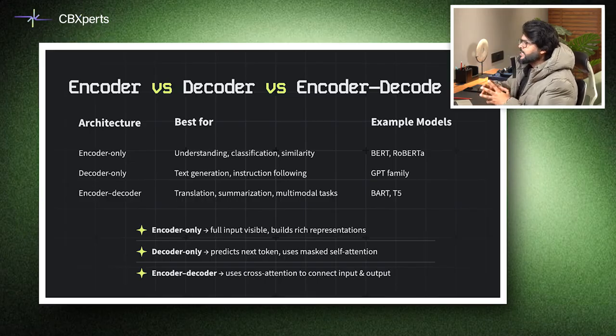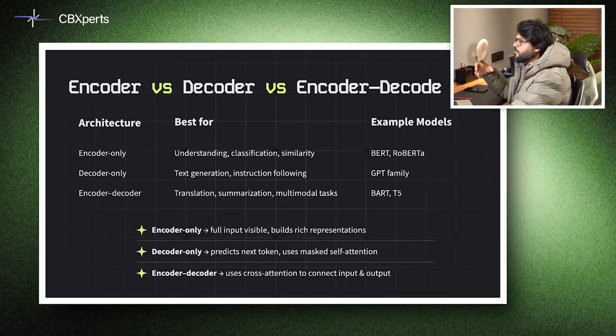Encoder-only models are best for understanding, classification and similarity. Examples include BERT or RoBERTa. Decoder-only models are suited for text generation and instruction following, like the GPT family. Encoder-decoder models handle translation, summarization, and multi-modal tasks, with BART and T5 being notable examples.